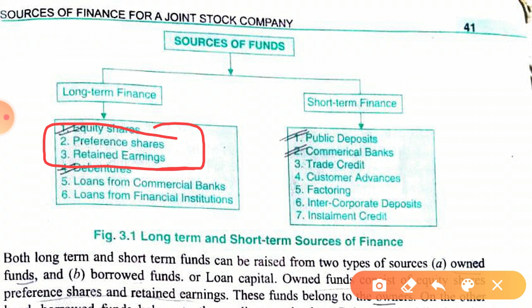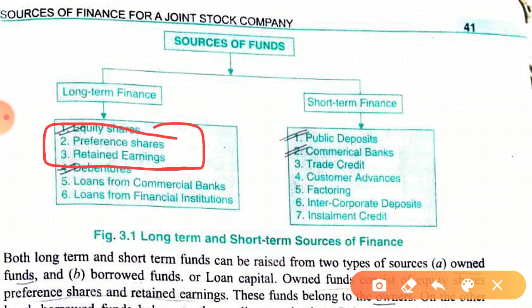Though preference shareholders are not the owners of the company, they have certain features of equity shareholders. That's why they are covered under own funds. But as soon as the company has sufficient amount, they pay the preference shareholders and they are shown the gate. We will study all these topics in detail.